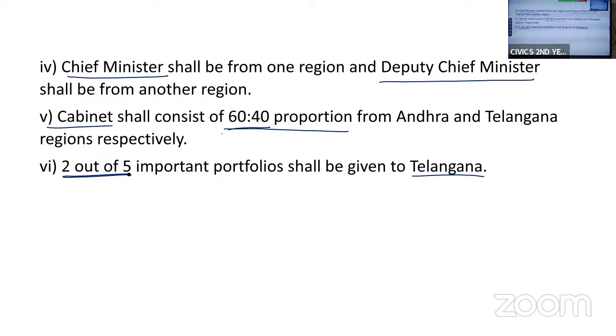So this is your gentleman's agreement. If you are thorough with this, you can easily get 5 marks. This is the most repeated and important question. Okay, I have made it very simple. If you are able to understand it, you can write it in your own words.